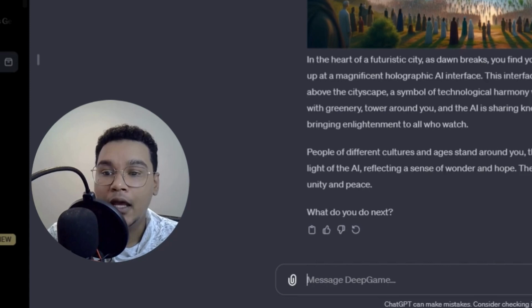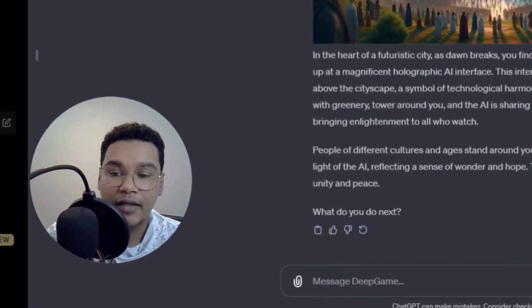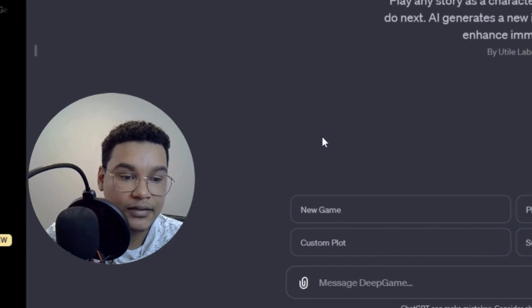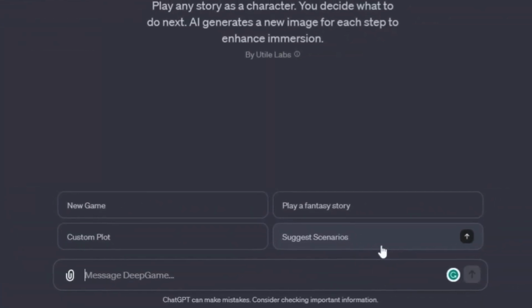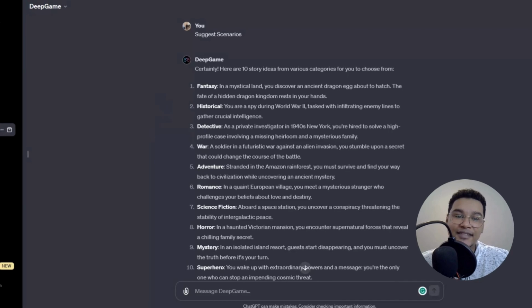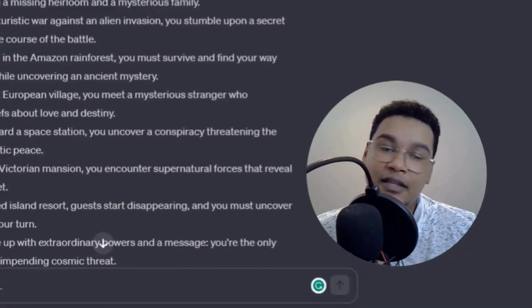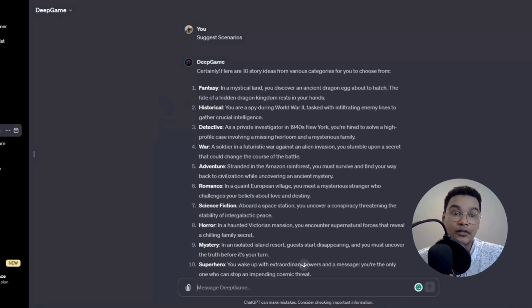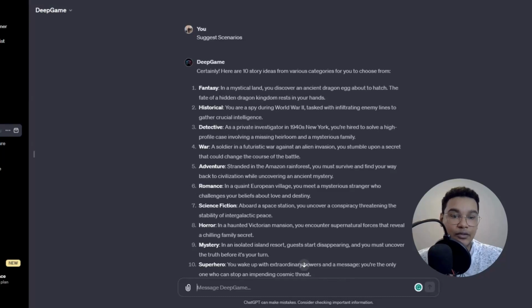Moving on. The other feature that still exists within this is suggest scenarios. You can say suggest scenarios, and it will respond. Once you click the conversation starter suggest scenarios, DeepGame will provide you with 10 options that you can then use to create the story. Kind of cool, right? But for now, we're just going to stick with the fantasy story because I want to show you how the story actually works.